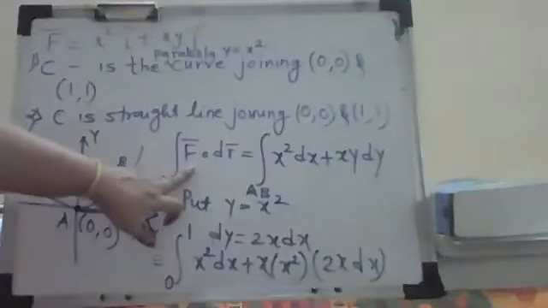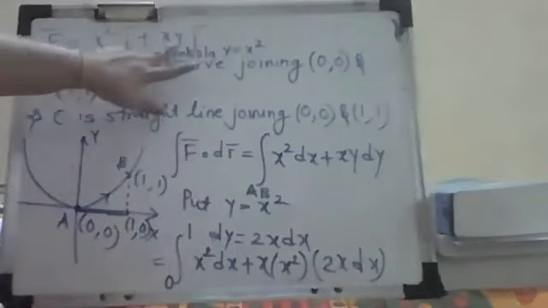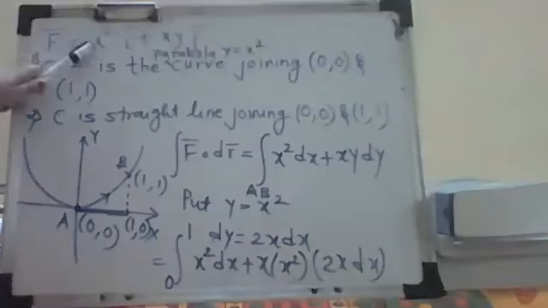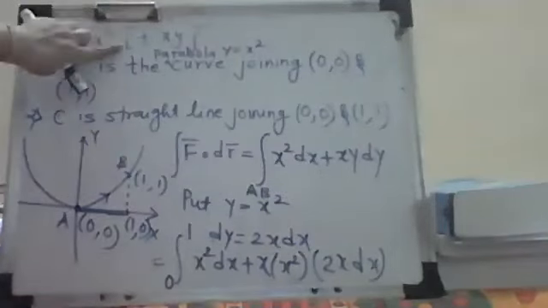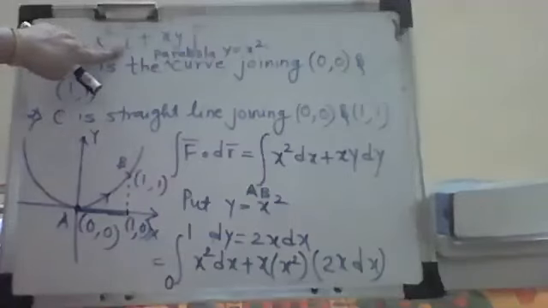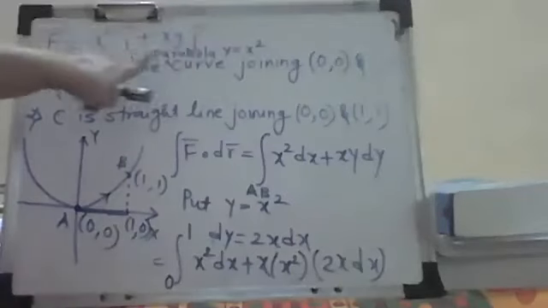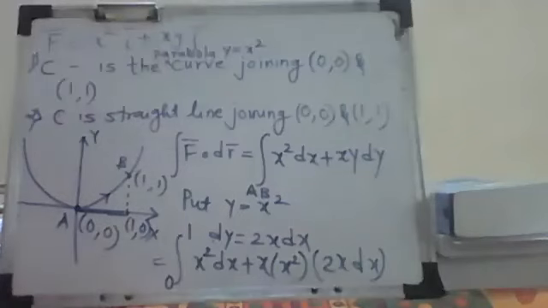So what I have to do is take f bar dot dr bar. F bar is this. Dr bar means dx i bar plus dy j bar plus dz k bar. So take a dot product of this with dr bar. That means you replace i with dx, j with dy, because there is no k component here. We are just talking about a function in terms of xy now. Then we'll go ahead in the next lecture, maybe, with a function of 3 variables.